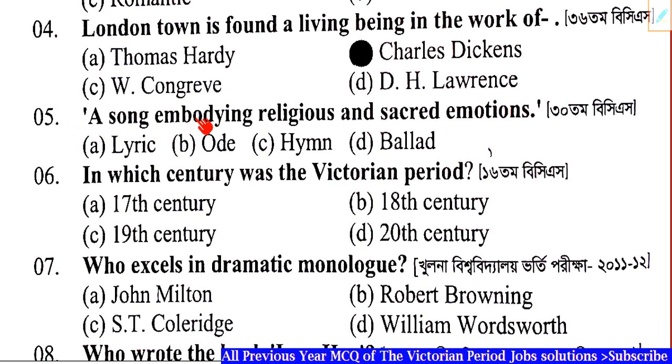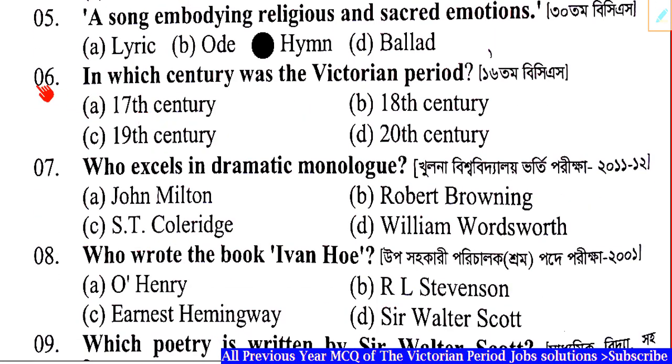A song embodying religious and sacred emotions is called a hymn. Question number 6. In which century was the Victorian period? Correct answer: Option C, 19th century.